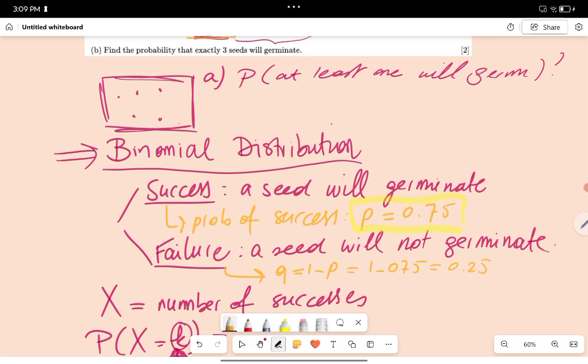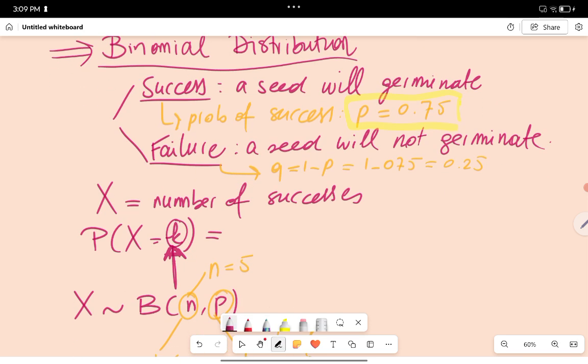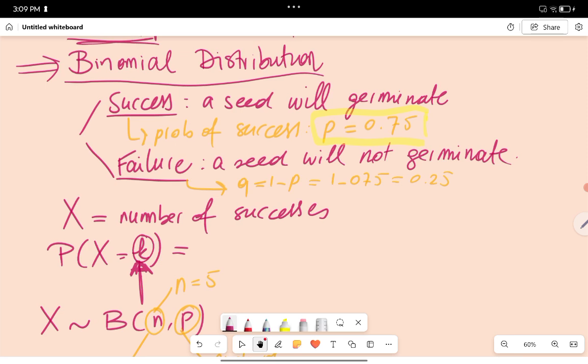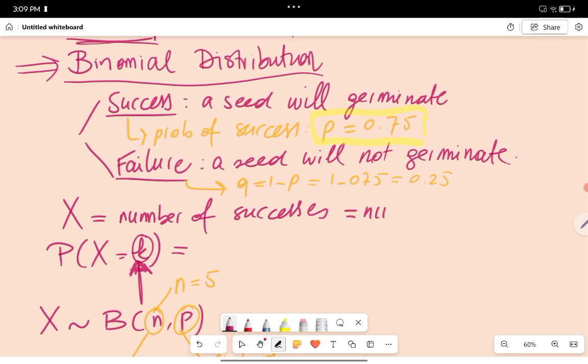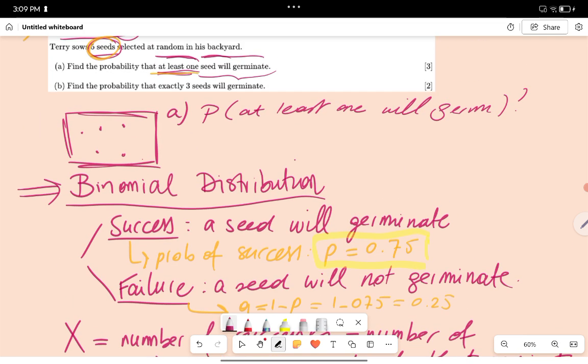Okay, so we know now that X indeed is binomially distributed. What is X in our case? X will be the number of seeds that germinate. Why do we say that? Because we are interested in the probability that at least one seed will germinate.